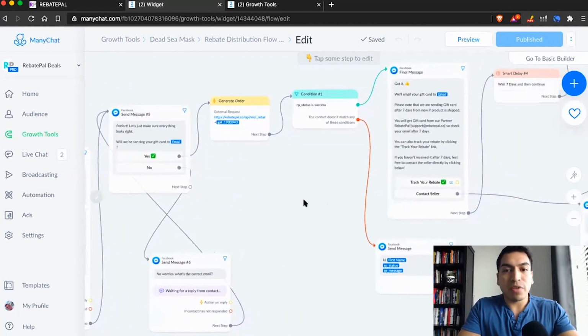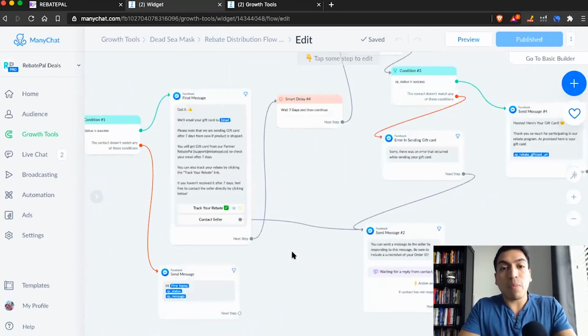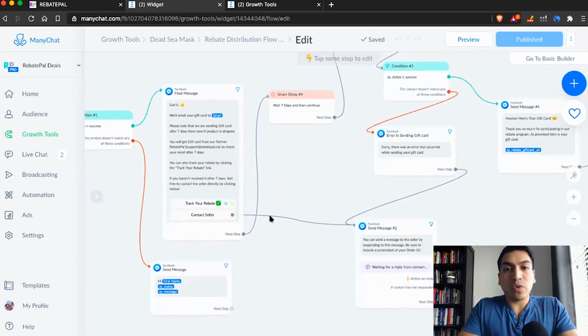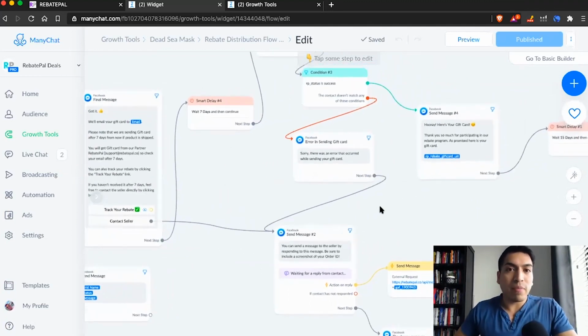And then this is just some of the verbiage that we're letting the shoppers know. One cool thing is we allow them to track the rebate right here. If they want to know what the status is, that was one of the questions we got a lot in beta. We tested over 2,000 rebates with shoppers, and most of the issues were, where's my rebate? Where is it? How can I see it?